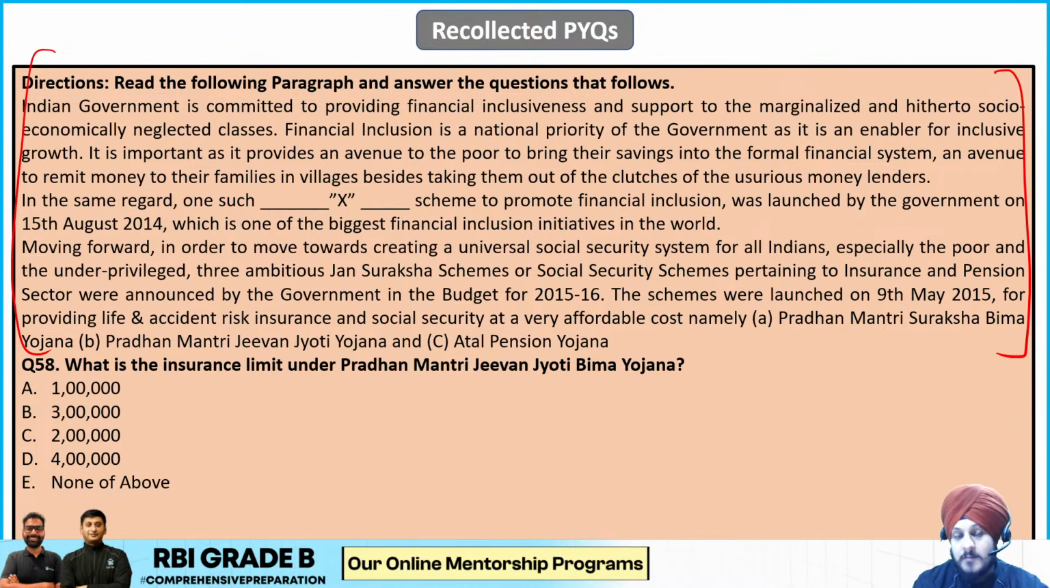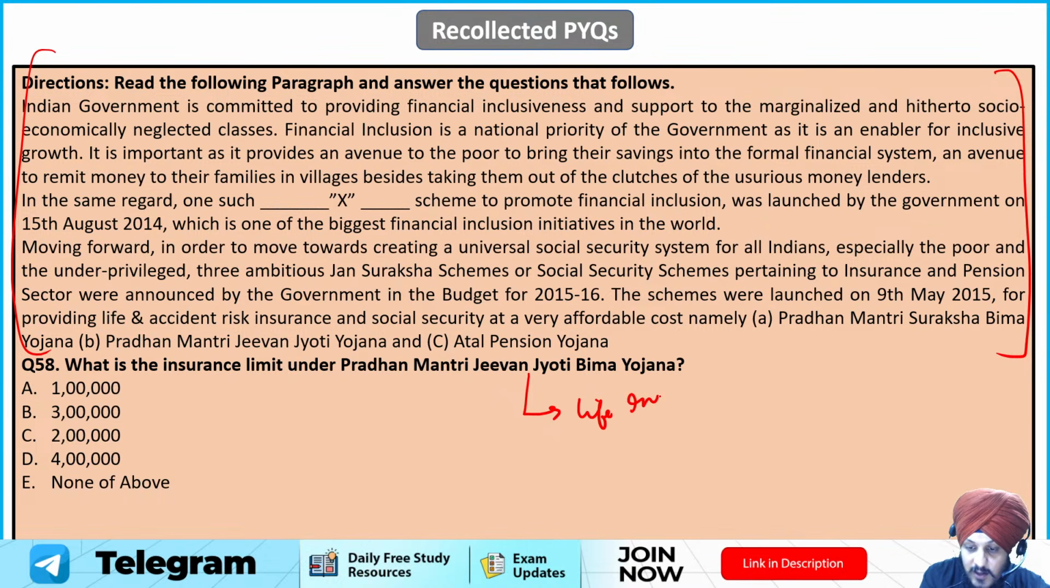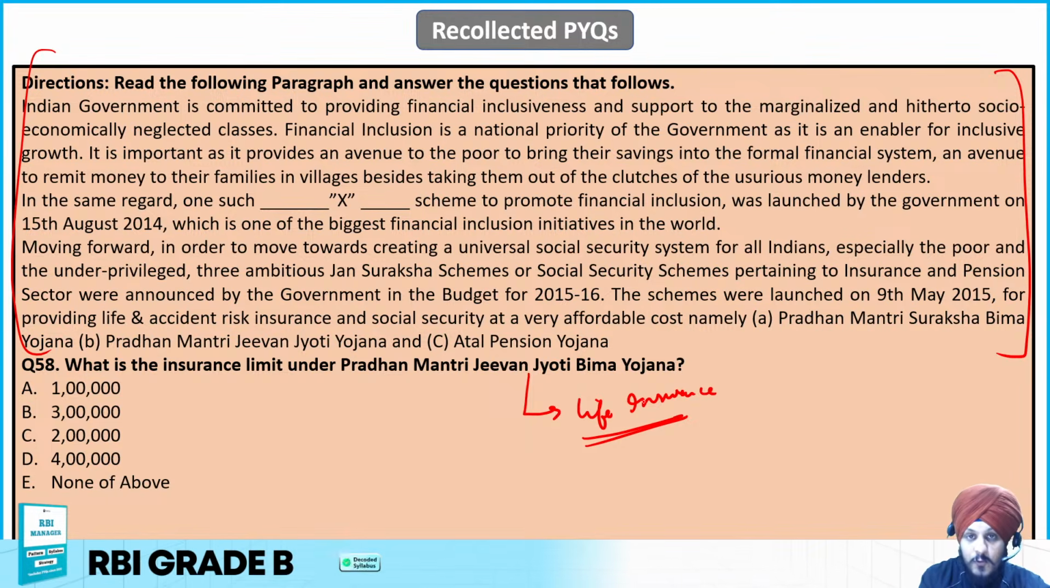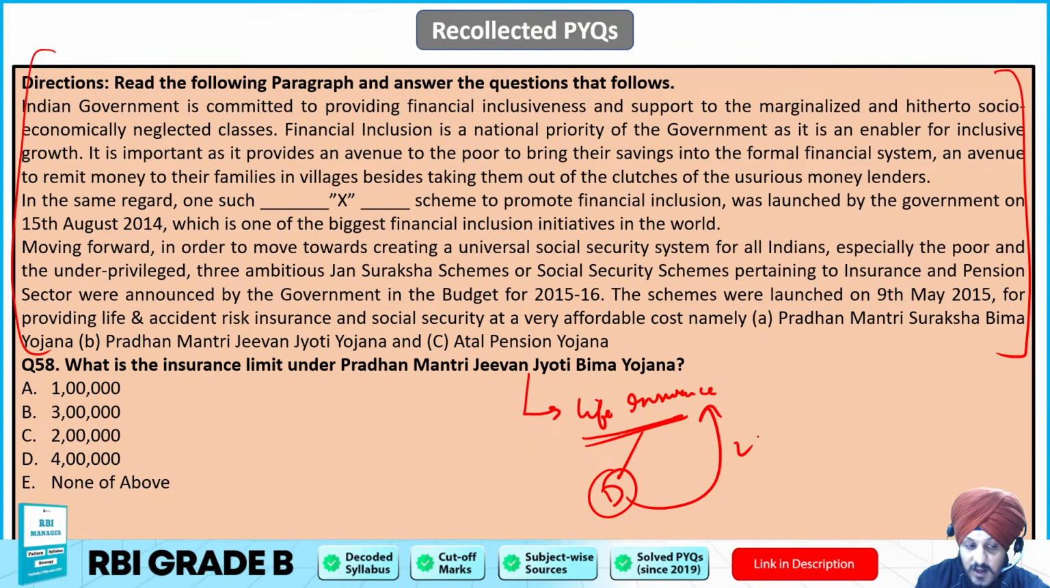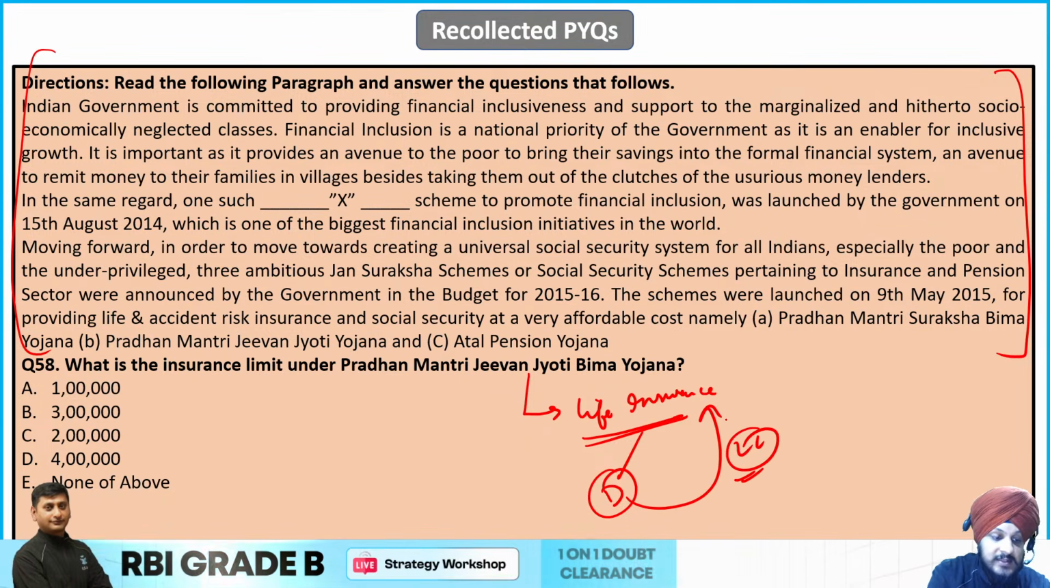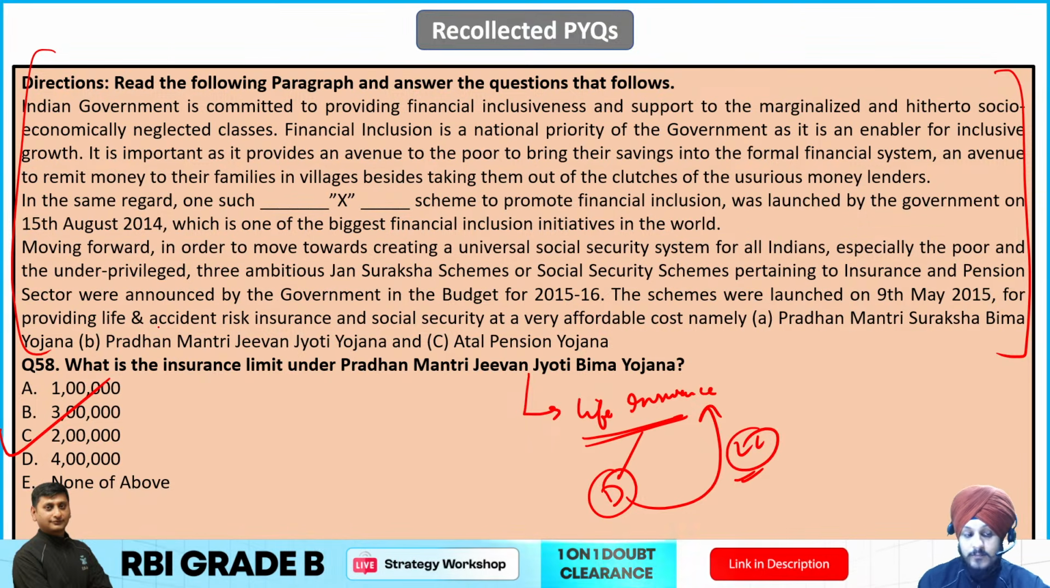So Pradhan Mantri Jeevan Jyoti Bima Yojana, which is for the life insurance, right? It is a life insurance scheme that provides life insurance coverage of rupees 2 lakh. If there is any case of death of the insured person, in that case 2 lakh amount is going to be provided, and that is why C is going to be the correct answer to this question.